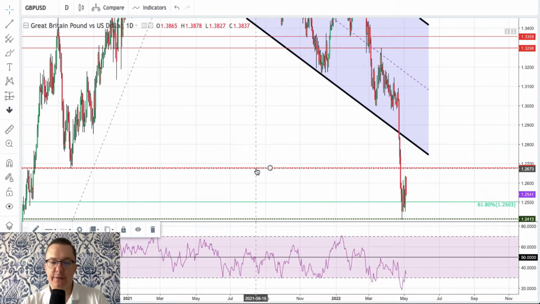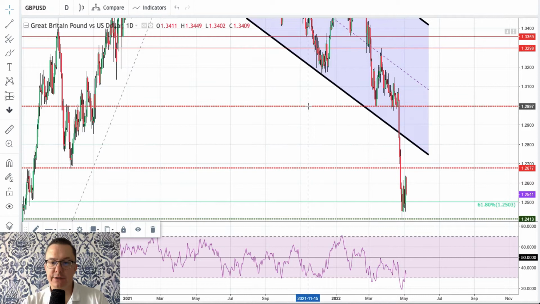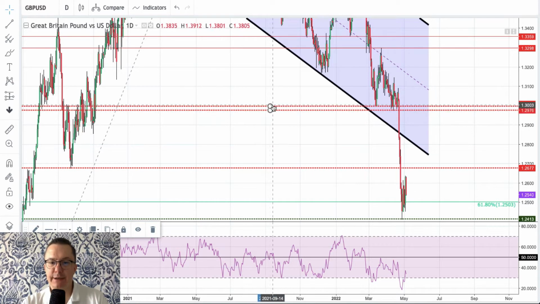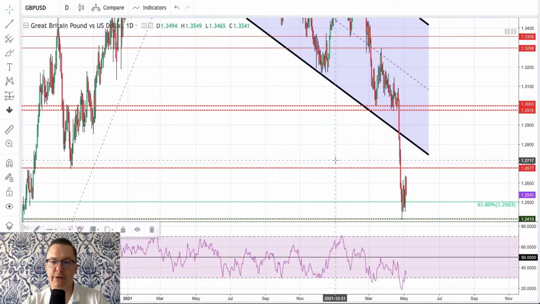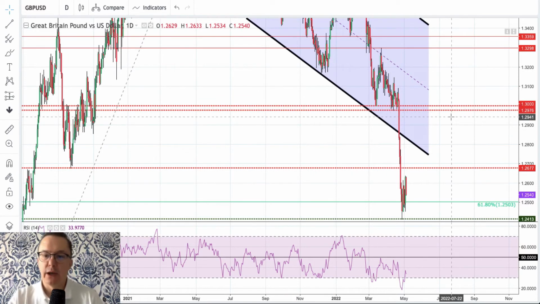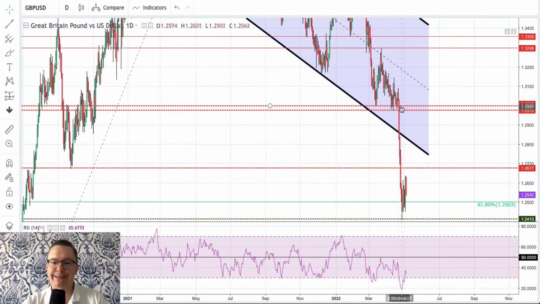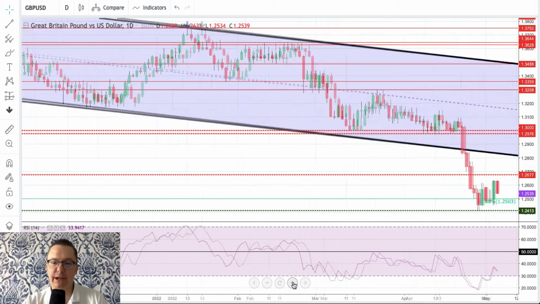Well, it looks like there isn't much until this zone here, between the levels of 1.2976 and 1.2997. Basically, this is all about the 1.3 level. So let's just switch the coordinates. There you go, 1.3 level. This is the narrow zone of 25 pips, which is very strong, and it has not been tested yet. So if there is a bounce, we should rally way higher. The market conditions are extremely oversold, now bouncing back up after 61% of the Fibonacci retracement has been hit.